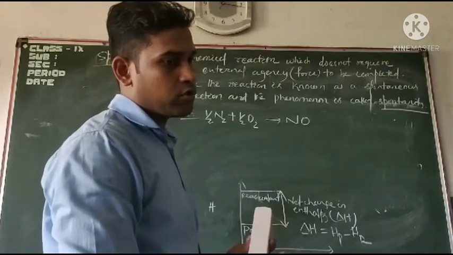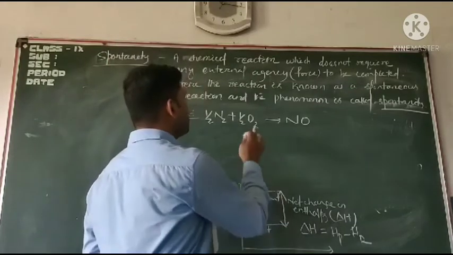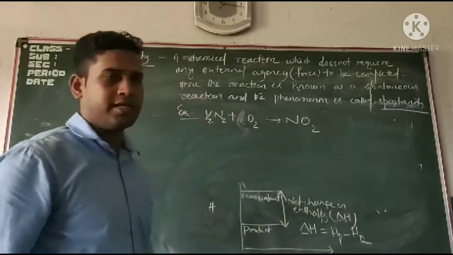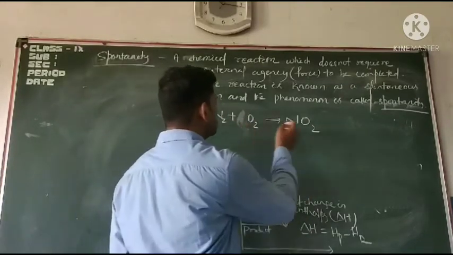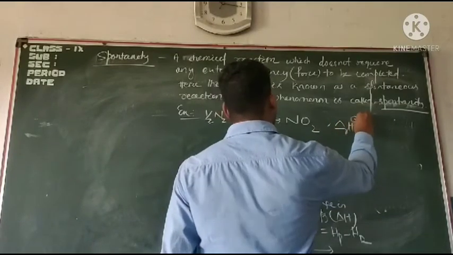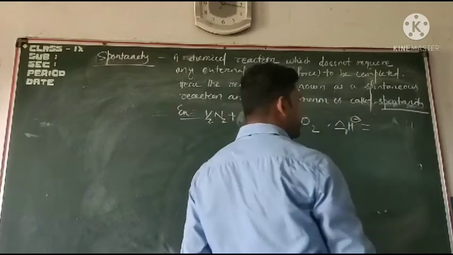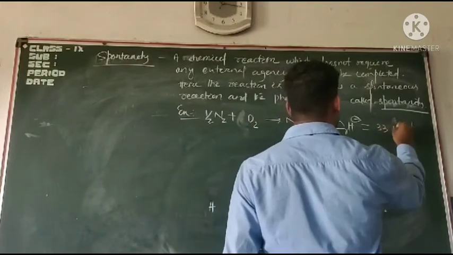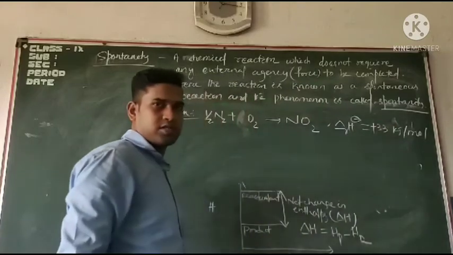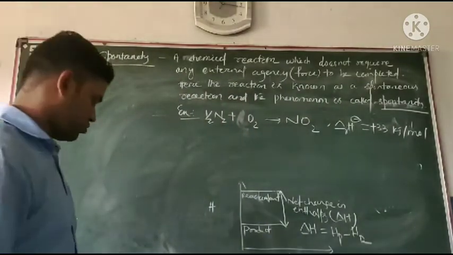Or I can write formation of nitrogen dioxide: half N2 plus O2 gives nitrogen dioxide. Here the enthalpy of reaction has a value of 33 kilojoule per mole, positive, plus 33 kilojoule per mole.